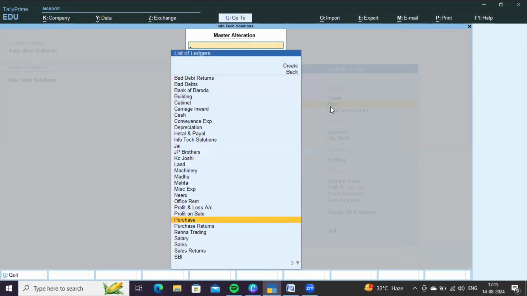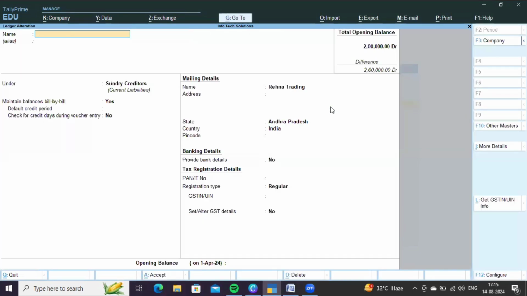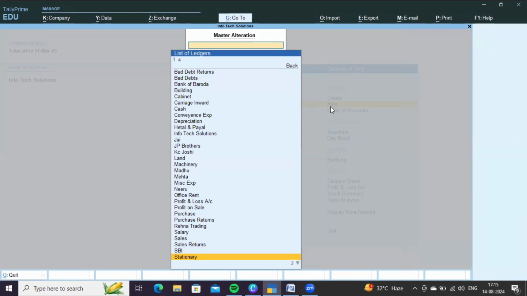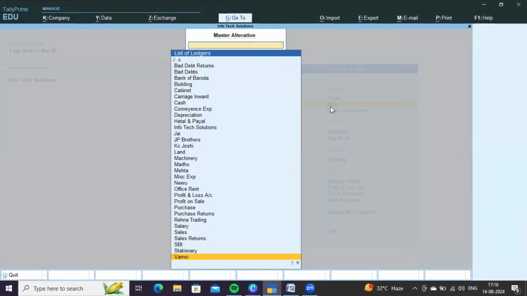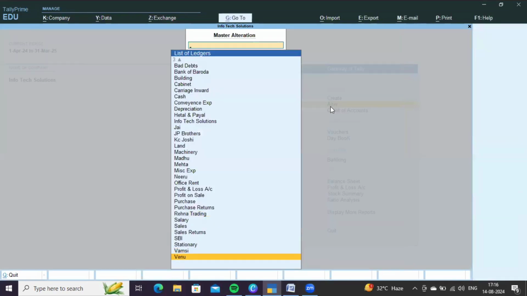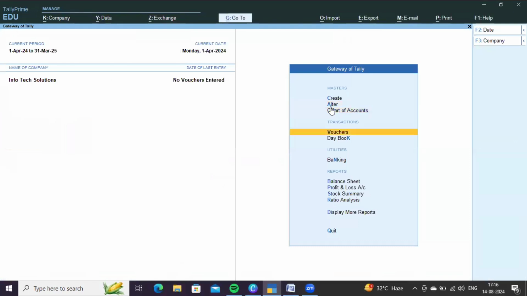Purchase comes under purchase account and purchase returns also comes under purchase account. Rahana Trading, sundry creditor. Salary, indirect expenses. Sales comes under sales account. Sales return also comes under sales account. SBI, nothing but bank account. Stationery, indirect expenses. Vamsi comes under sundry debtor. And Venu, sundry creditor. Now let us enter each transaction by using all accounting vouchers in TallyPrime.